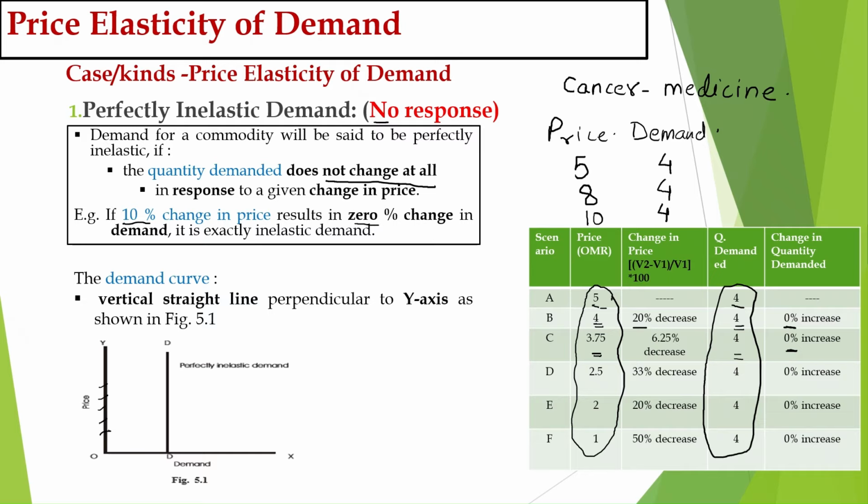Is that clear? See my example. Here I have written it, you can keep it in mind. If a 10% change in price results in 0% change in demand, it is called perfectly inelastic demand. This is the first type.